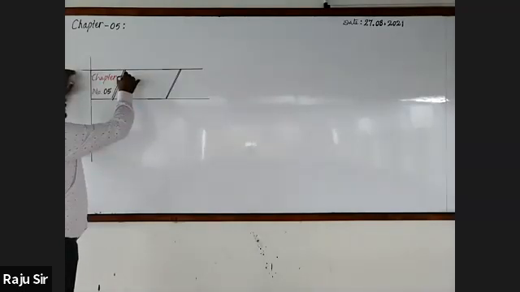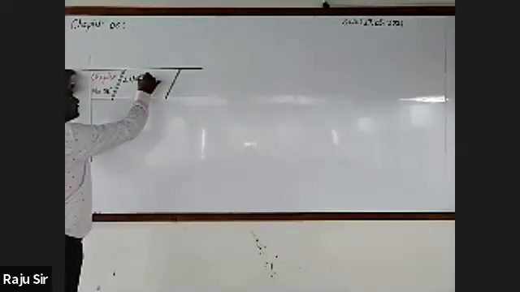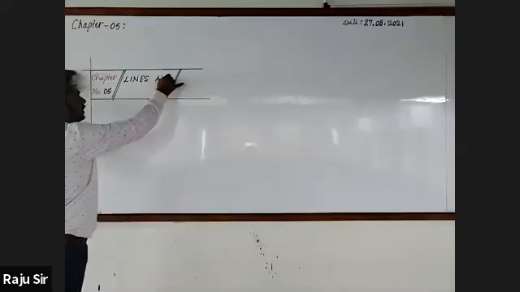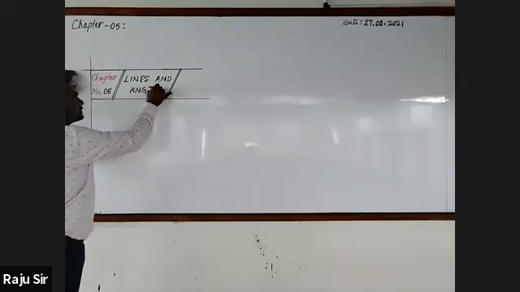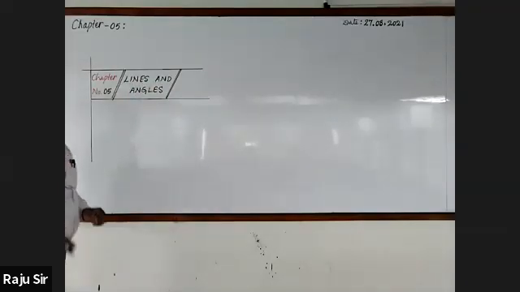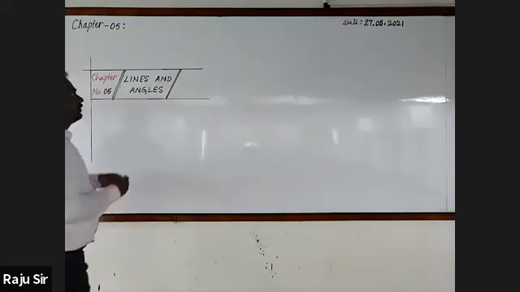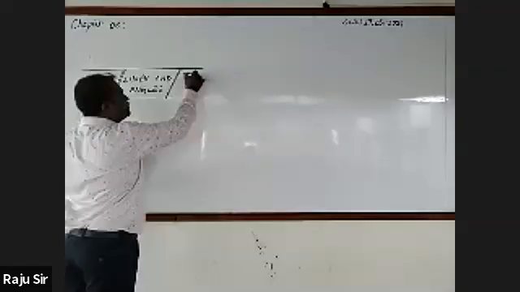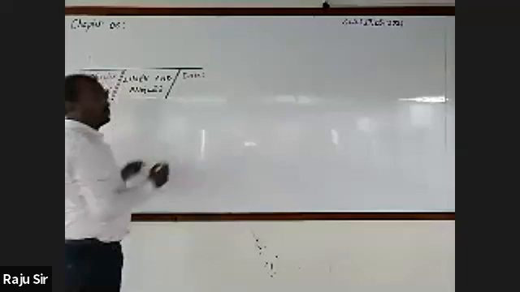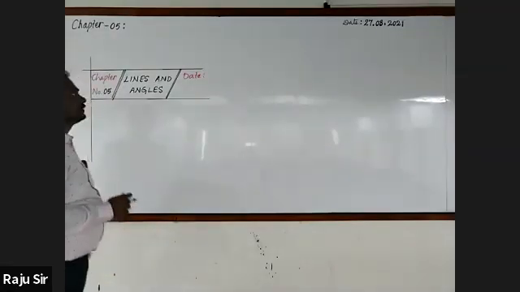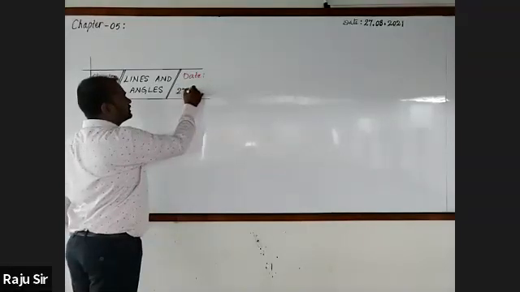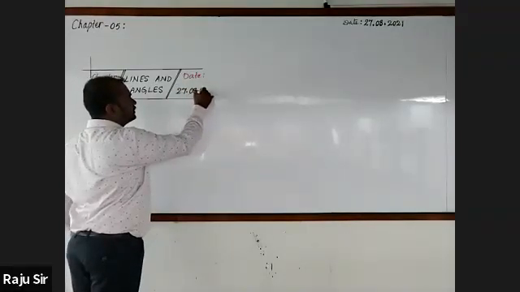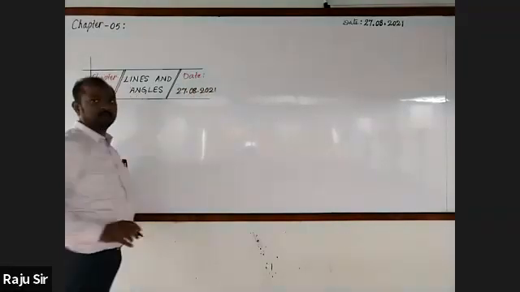What is the name of the chapter? Right. Lines and angles. Then in the third column, write today's date. What is today's date? 27/8/2020.